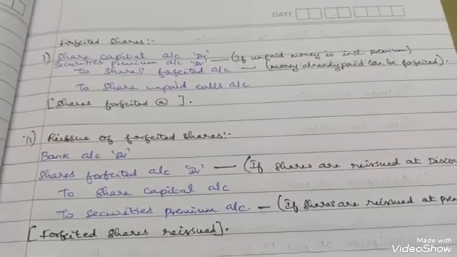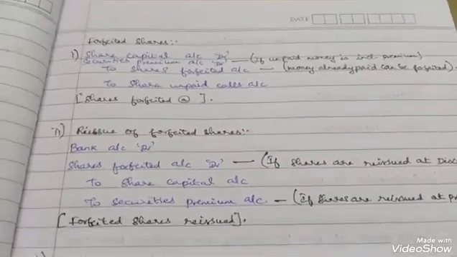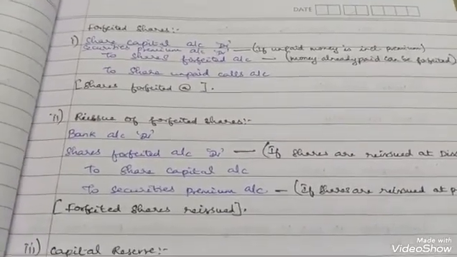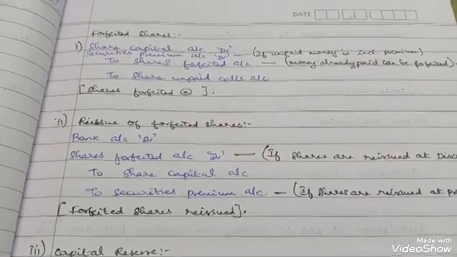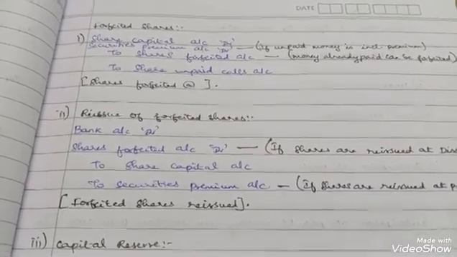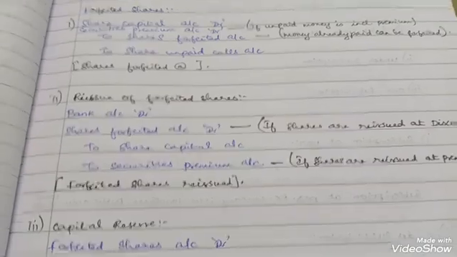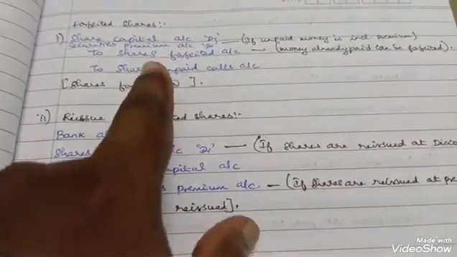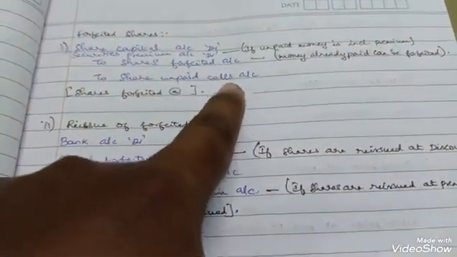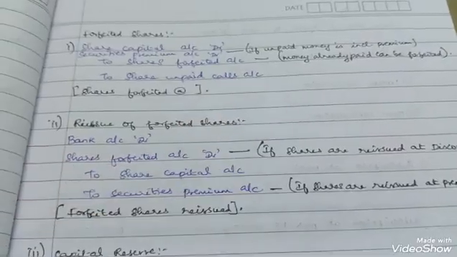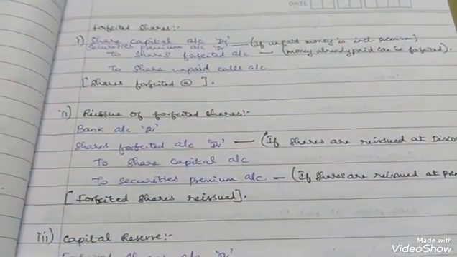So in case of pro rata, how you have to deal with the forfeiture, reissue and capital reserve, there will be slightly some changes in the forfeited and unpaid calls when the excess application money has been paid.